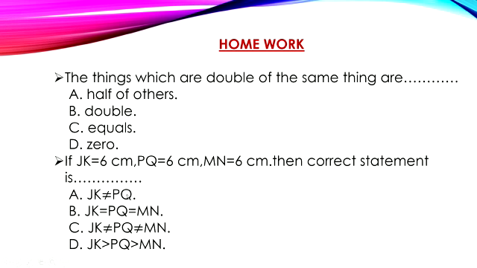First, jk is not equal to pq. Second, jk is equal to pq is equal to mn. Third, jk is not equal to pq is not equal to mn, and last option, jk is greater than pq is greater than mn.